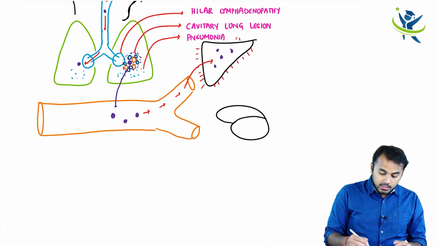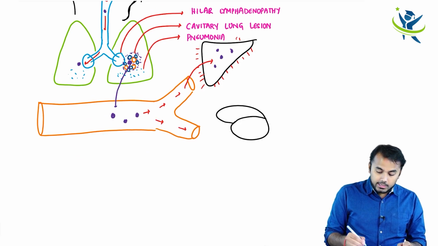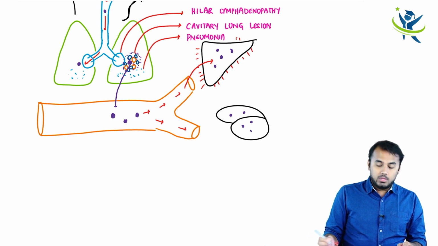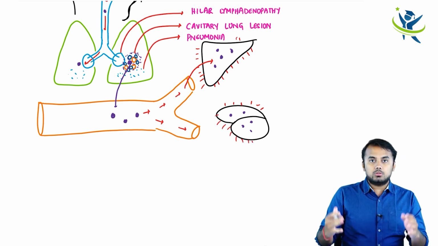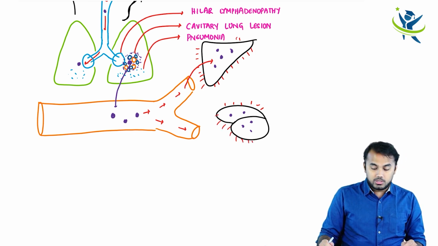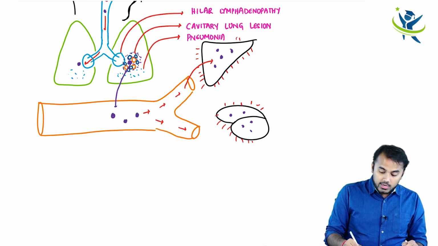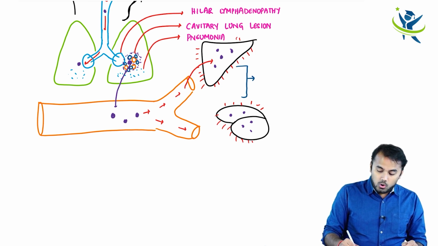At the same time, these spores can even enter into your spleen and cause inflammatory changes in the spleen. So there will also be inflammation noted in the spleen. The patient's spleen will also be swollen up as a result of inflammation. So when there is swelling of the liver and spleen, you call this condition hepatosplenomegaly.